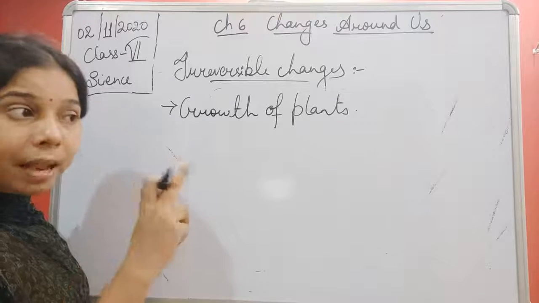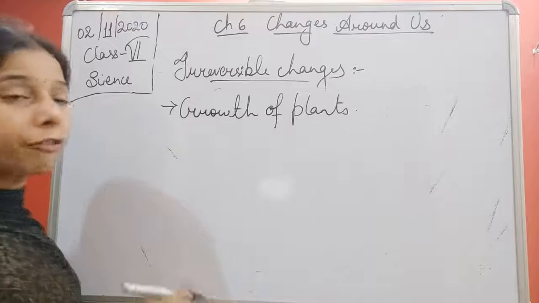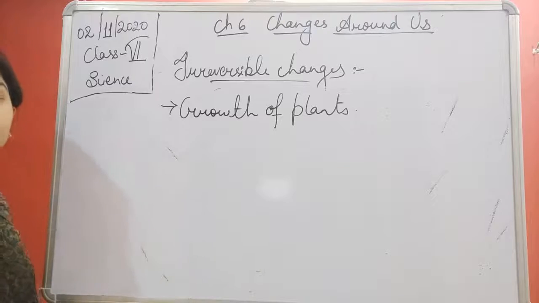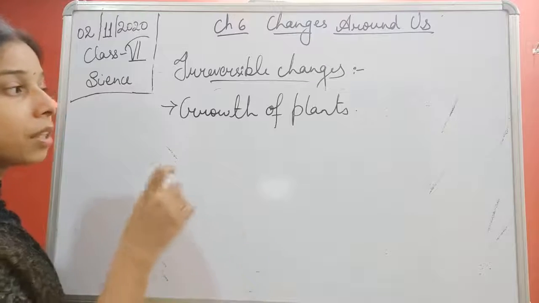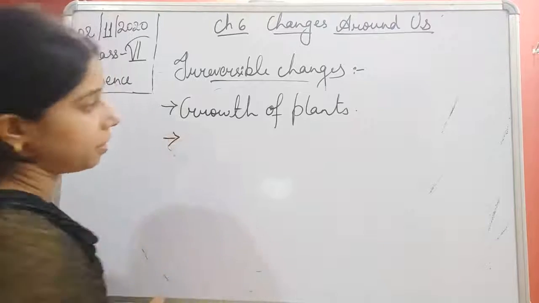The plant will give the fruits, and from the fruits you will get the seed, but the same plant cannot be converted into the seed again. So growth of the plant is also an irreversible change.